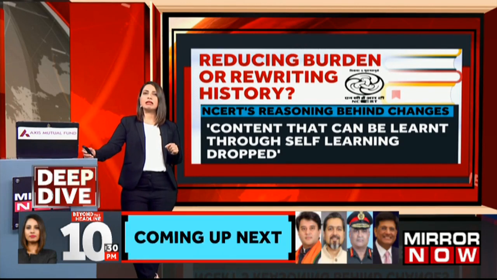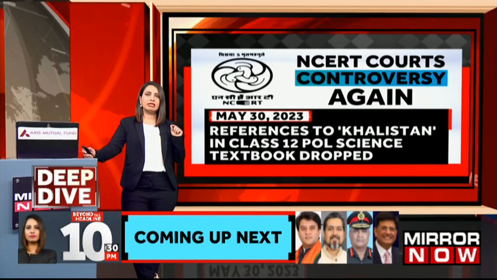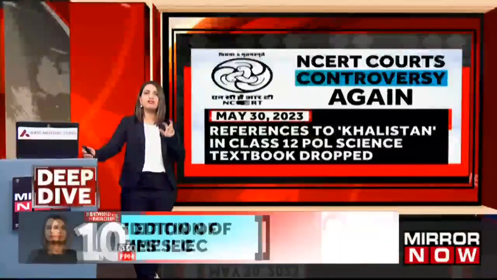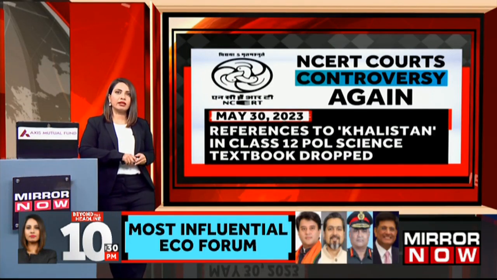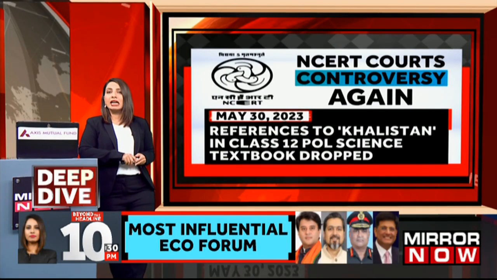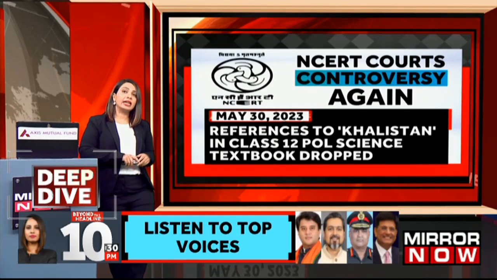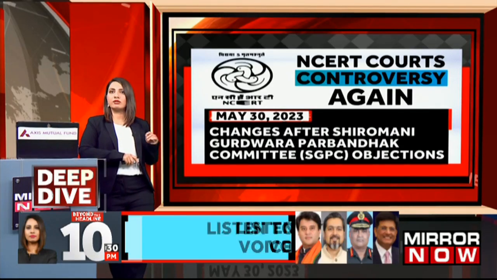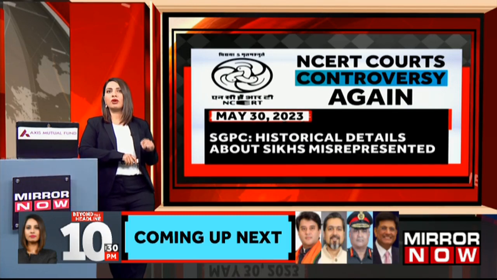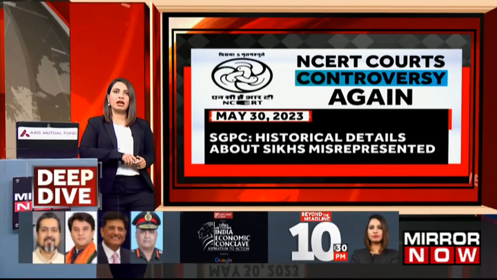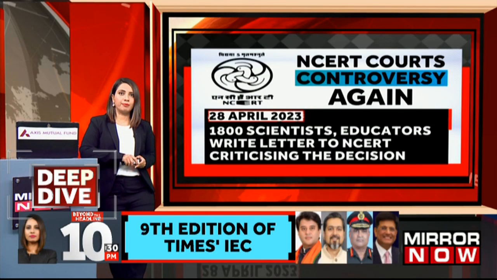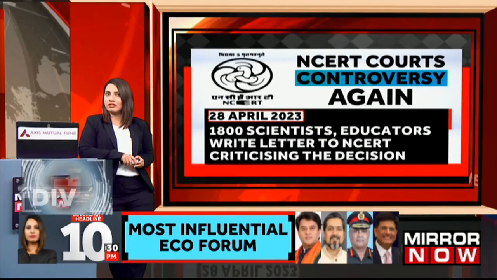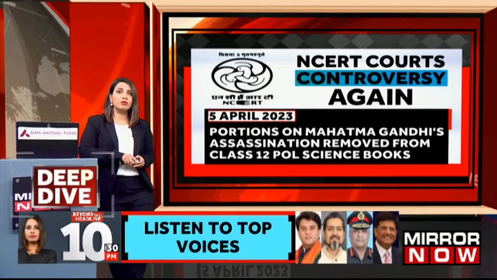The NCERT has consistently been in the news since April this year, when their rationalization of textbooks across grades came to light. Just this week, there was a run-in with the SGPC that wanted a line on the Khalistan movement dropped. In April, 1,800 scientists and educators protested the removal of Darwin's evolution theory from Class 10 textbooks by writing an open letter. A political row broke out again in April when some details of Gandhiji's assassination were dropped. Parts of Mughal rule were removed too, all from Class 12 textbooks.